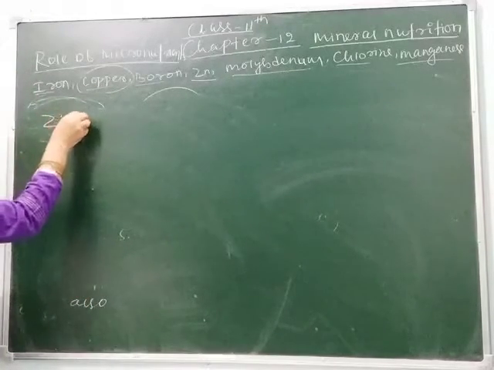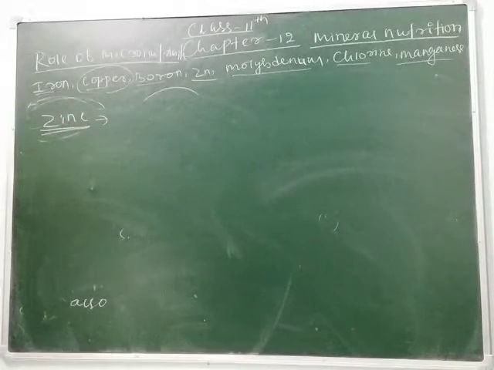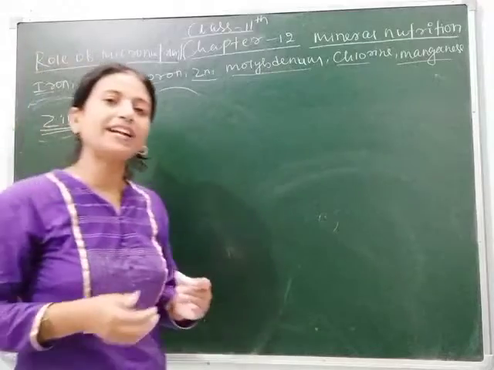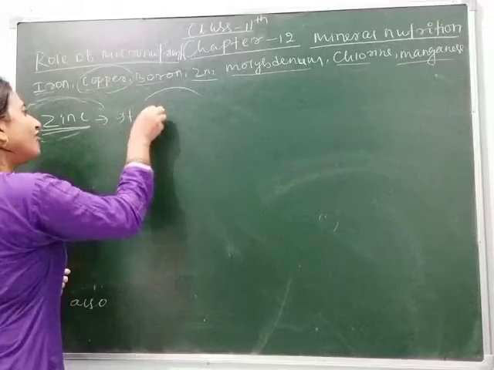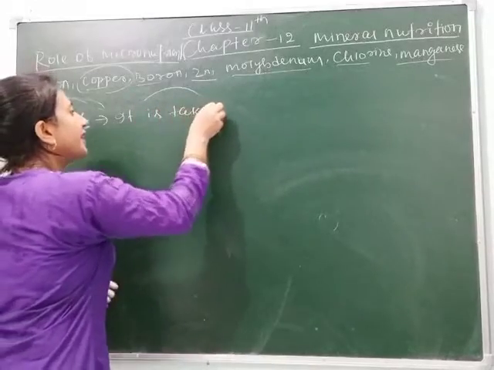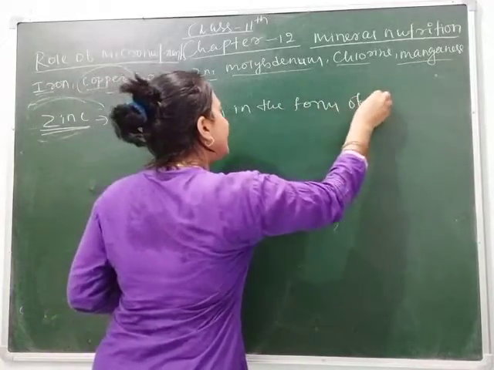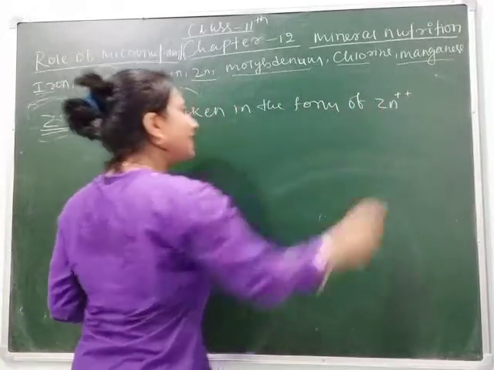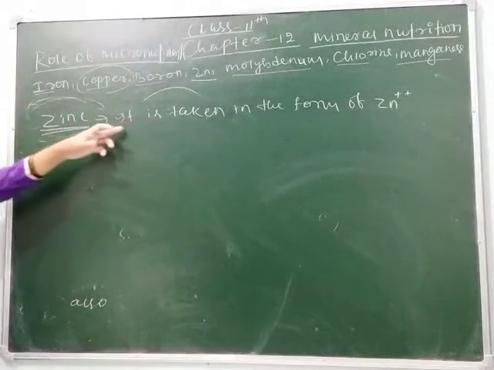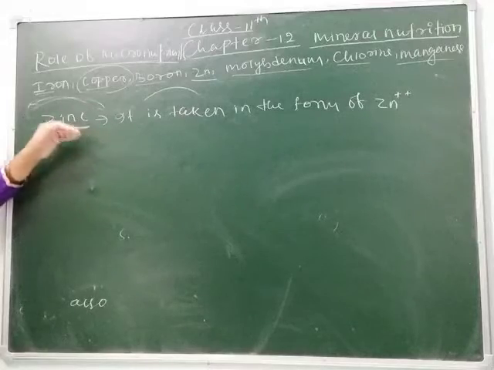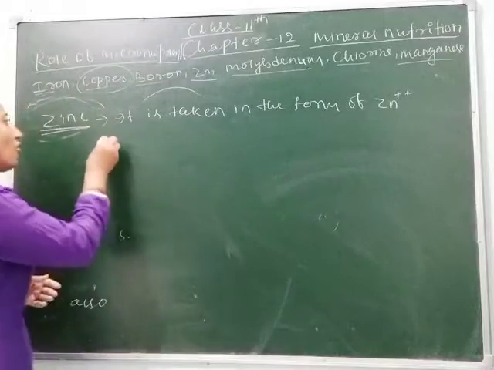So the next micronutrient or micro element is zinc, and zinc is absorbed in the form of Zn2+, means its valency is 2. That's why it is taken in the form of Zn2+, or you can write Zn plus plus. So zinc is also taken in the ionic form, and it is necessary for the synthesis of different hormones like auxin.